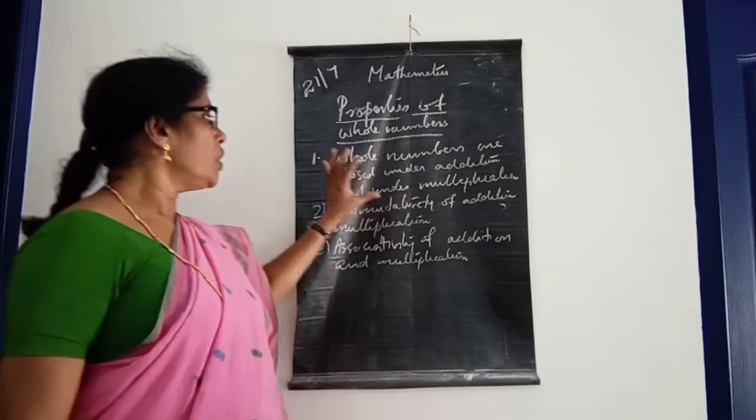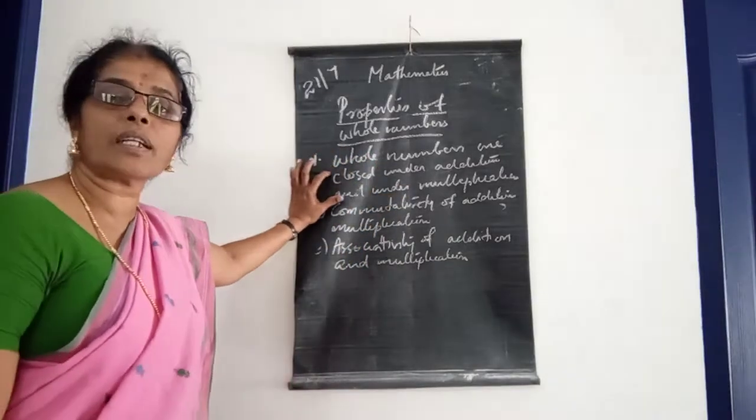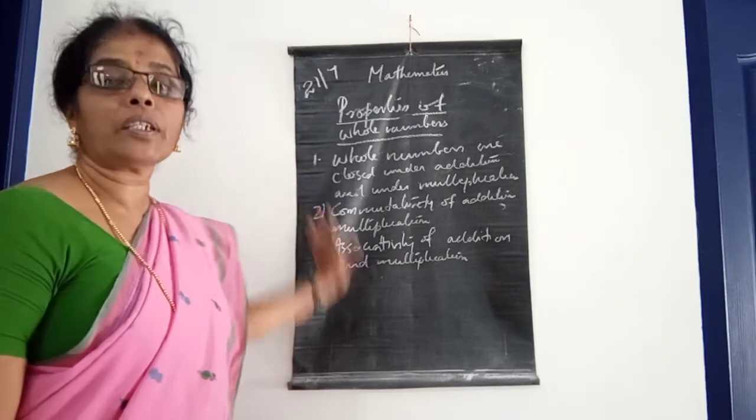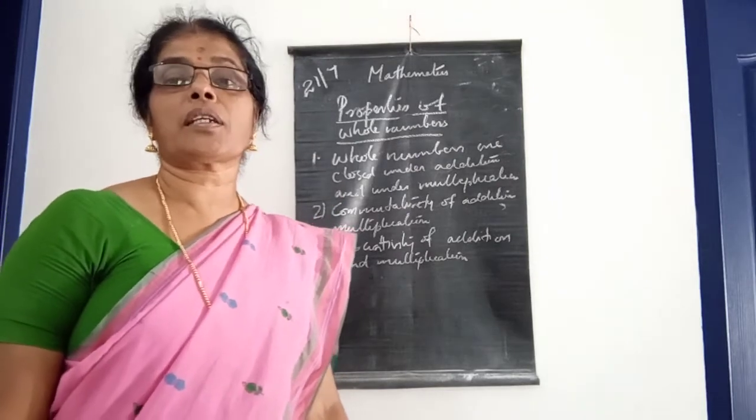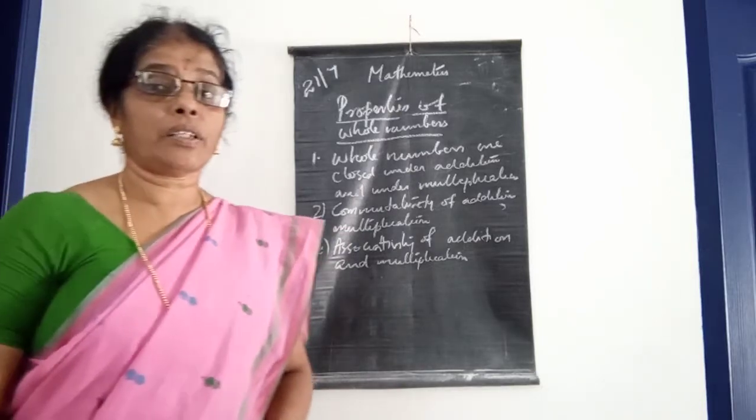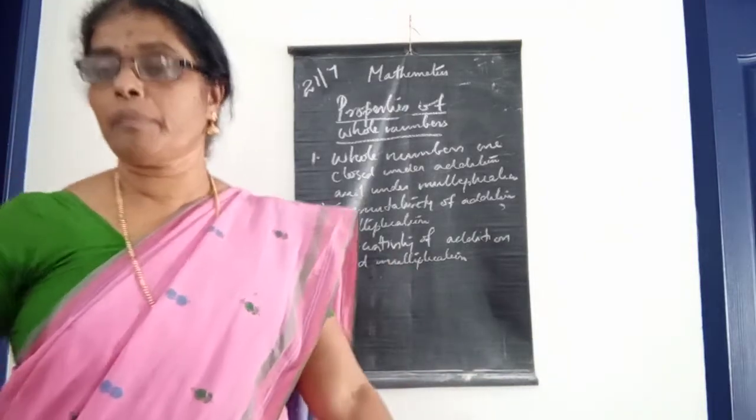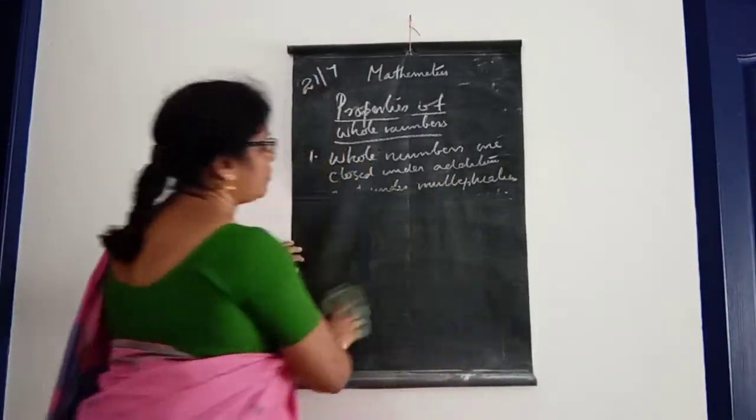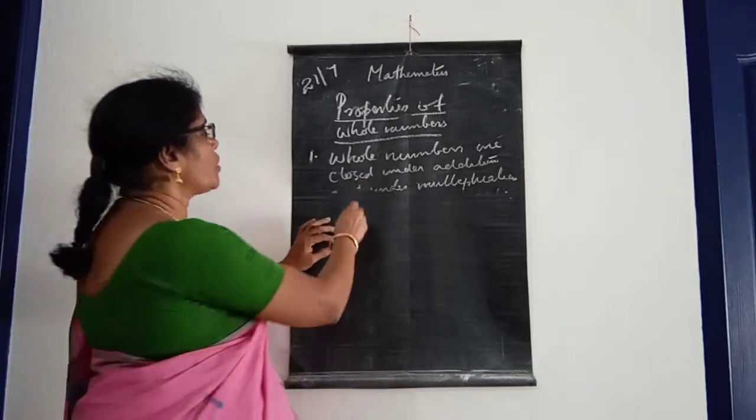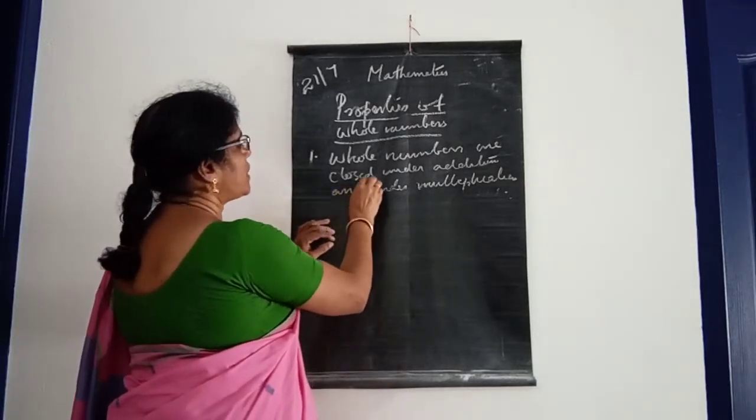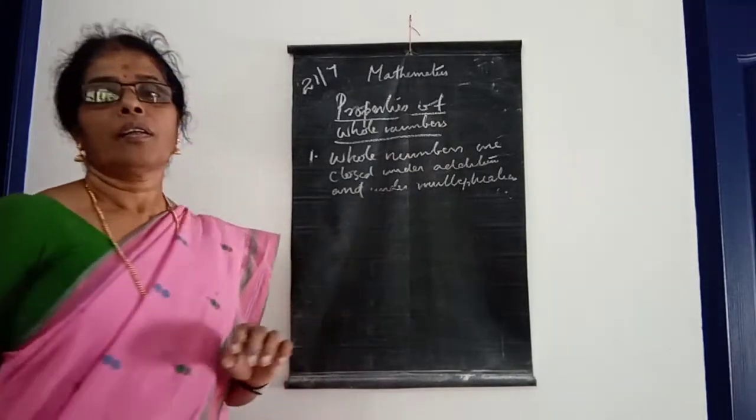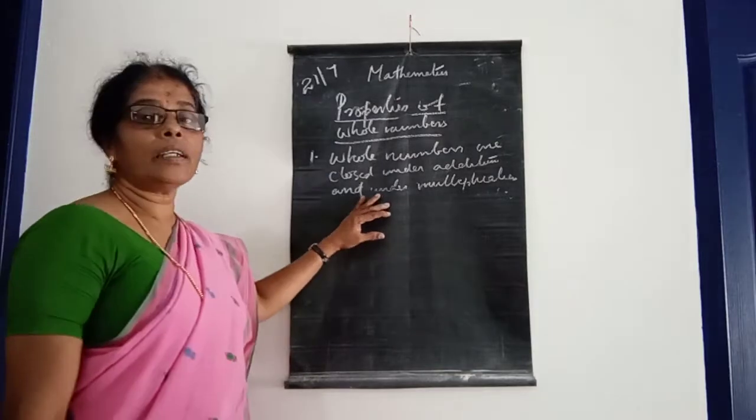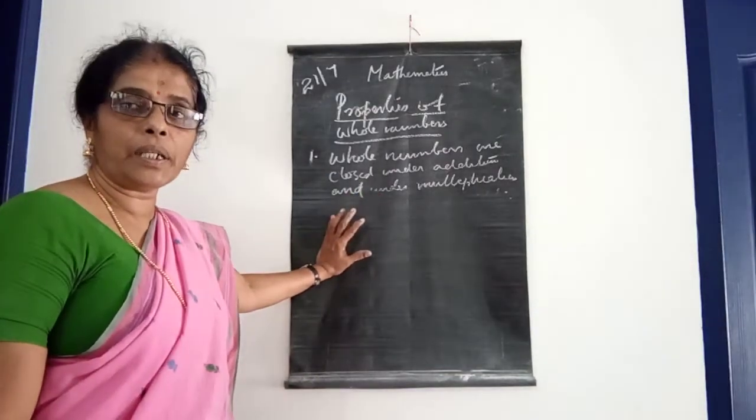Look here. First one, whole numbers are closed under addition and multiplication. Second one, commutativity of addition and multiplication. And third one, associativity of addition and multiplication. In the first one, whole numbers are closed under addition and under multiplication. Isn't it?